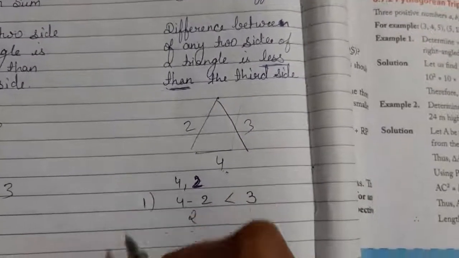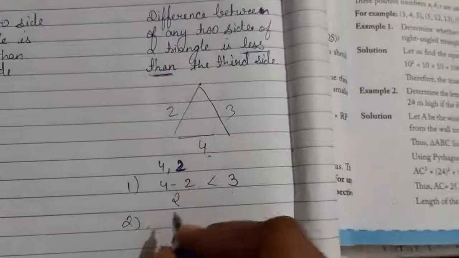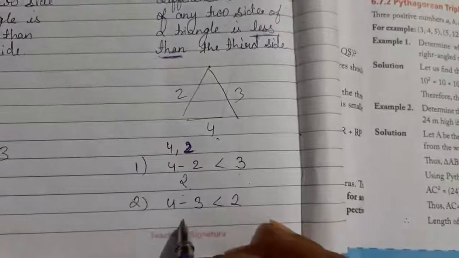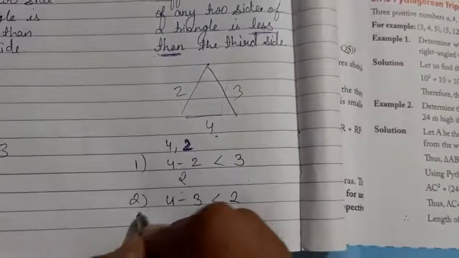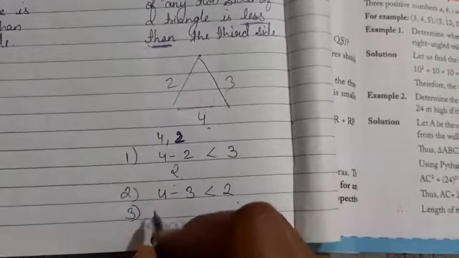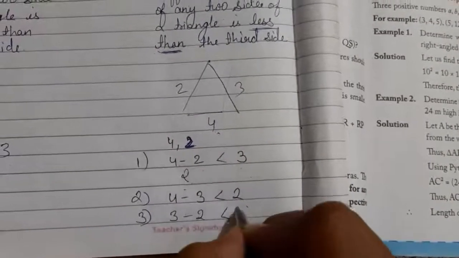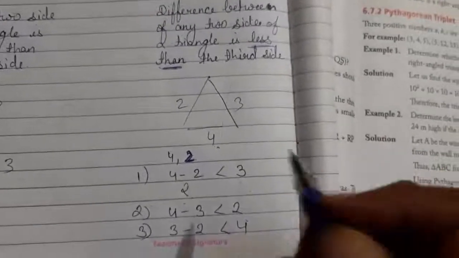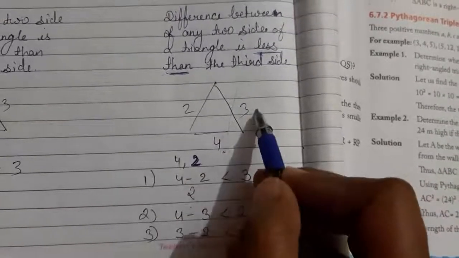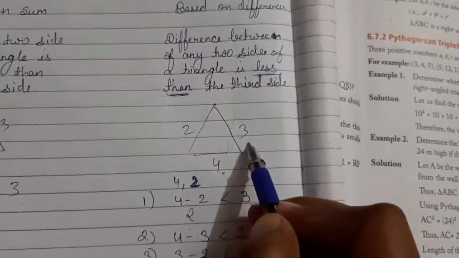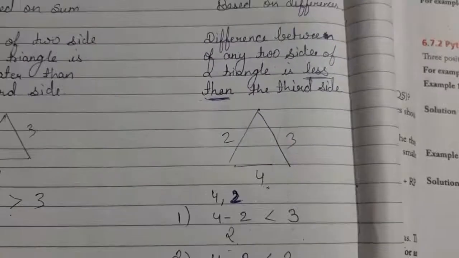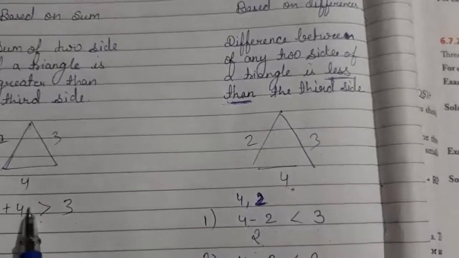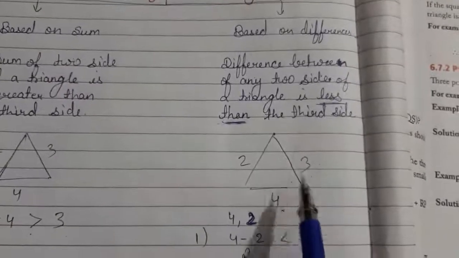So here is the first step. Second step, you can take 4 and 3. If I write 4 minus 3, their difference is also less than the third side. Third step, which one is remaining? 3 and 2, 3 minus 2. This one is also less than the third side. So these sides can form a triangle. Remember, you can prove the triangle inequality through either the sum or the difference. Remember this point always.